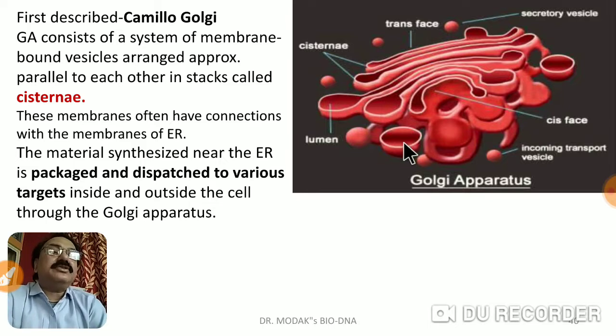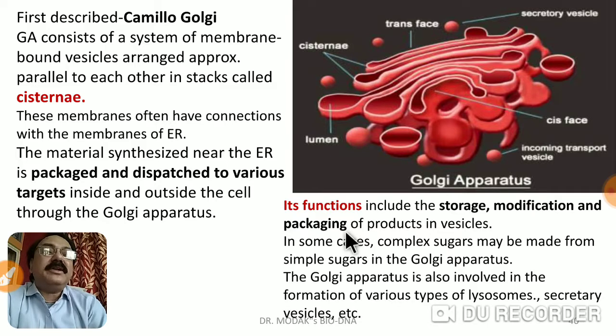And these substances, of course, there may be enzymes, there may be certain hormones, there are various types of secretory substances. All these are taken here, and then they get detached from here and are given into the cell cytoplasm. So what is the function of the Golgi apparatus? It includes the storage of some substances, modification of certain substances to produce new ones, and packaging these substances into vesicles, and these vesicles are then thrown out.